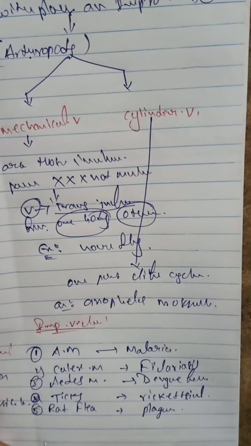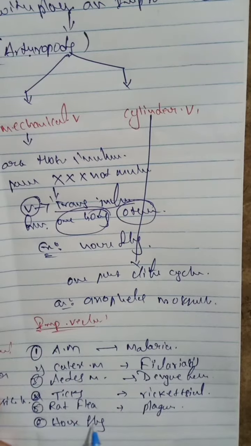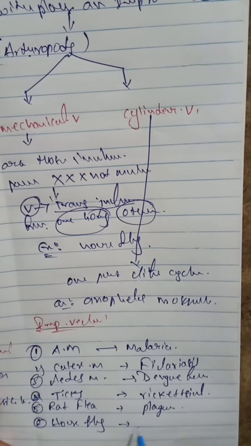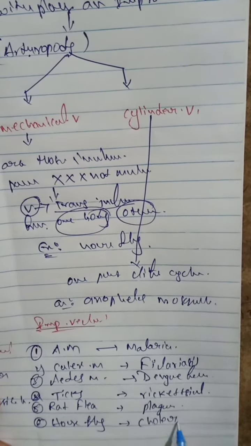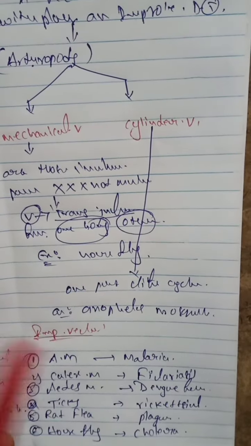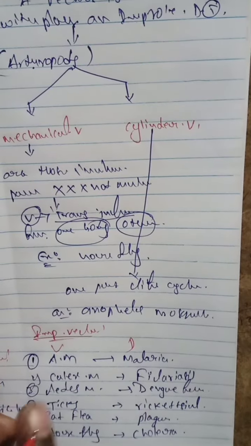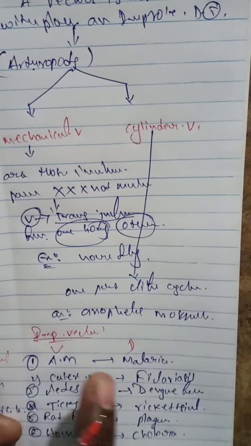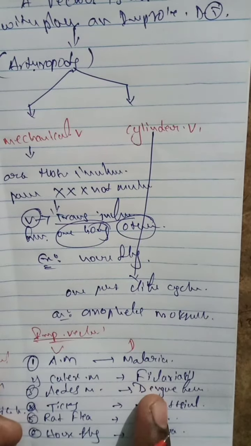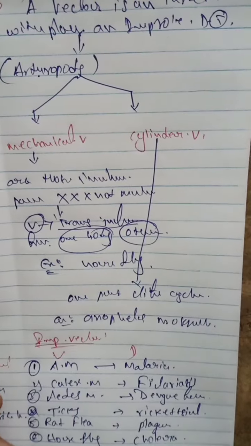And the next one, house flies. The house flies produce cholera and so on. These are some examples of important vectors that transmit disease. So these vectors indirectly produce disease in our body.